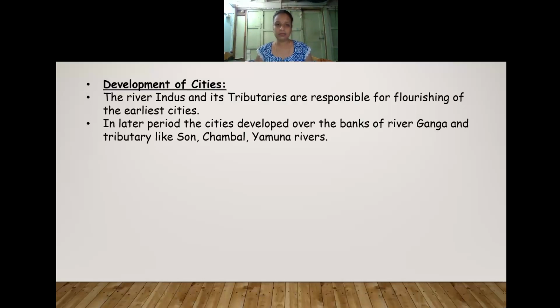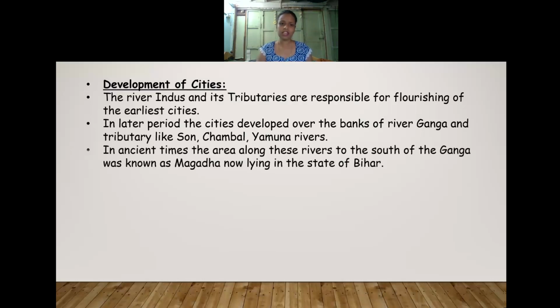In the later period, the cities were developed over the banks of river Ganga and its tributaries like Son, Chambal, Yamuna rivers. In the ancient time, the area along these rivers to the south of Ganga, known as the Magadha kingdom, was lying. At present, we call it Bihar. The Magadha kingdom's capital was Pataliputra. At present, Pataliputra is called Patna, which is the capital city of Bihar.